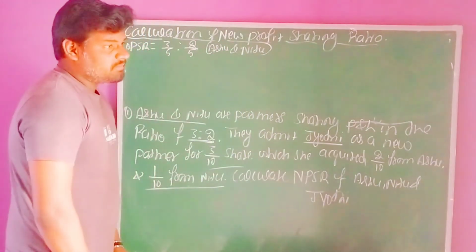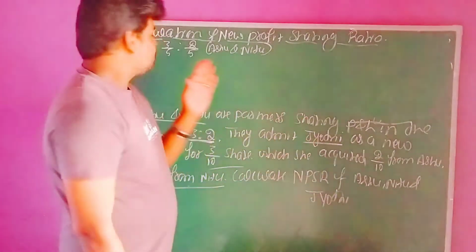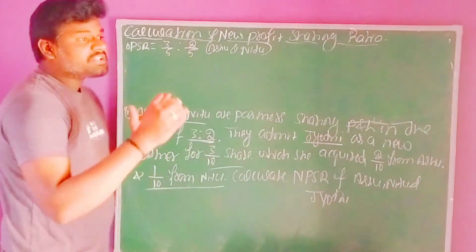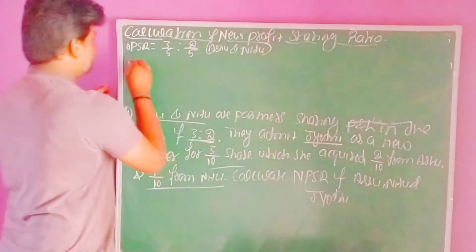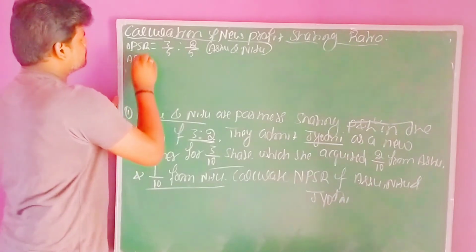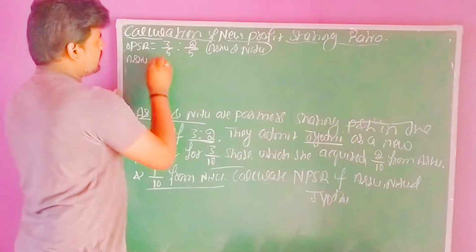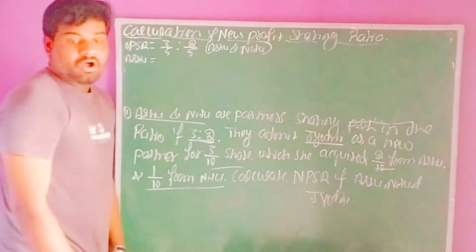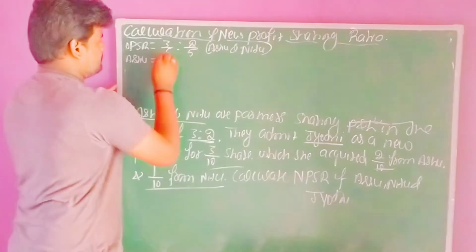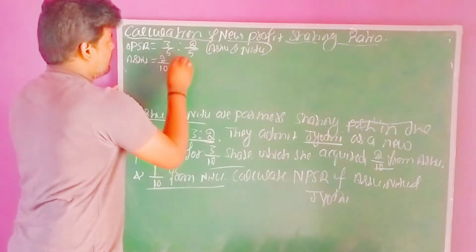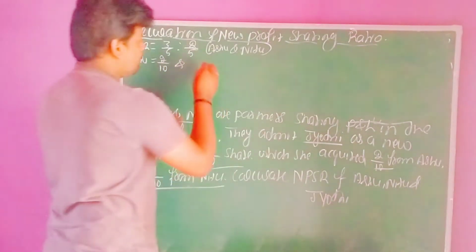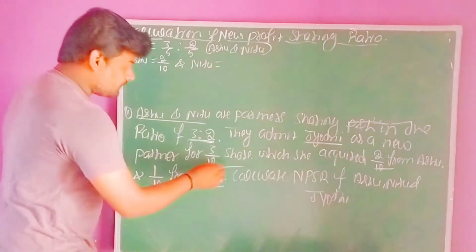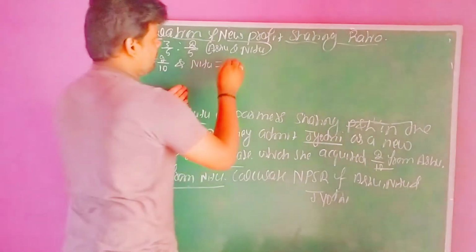And the same way, the share sacrificed by the old partners. How much share is Ashu sacrificing? Ashu is sacrificing 2/10 of her share, and Neetu is sacrificing 1/10 of her share.